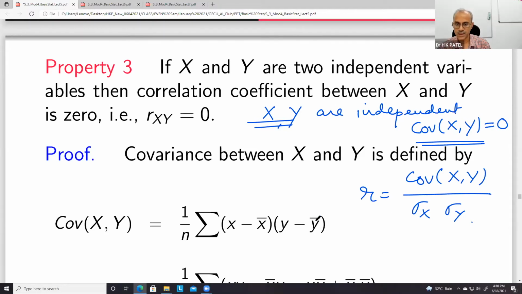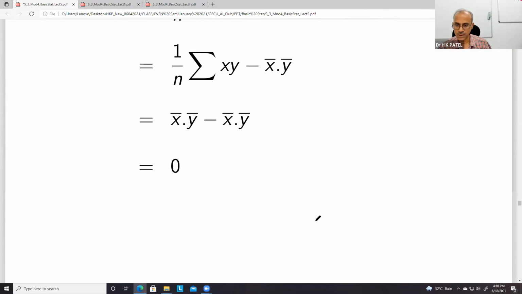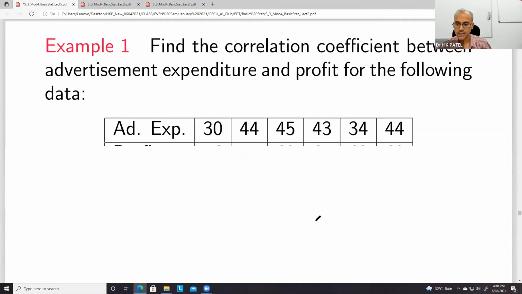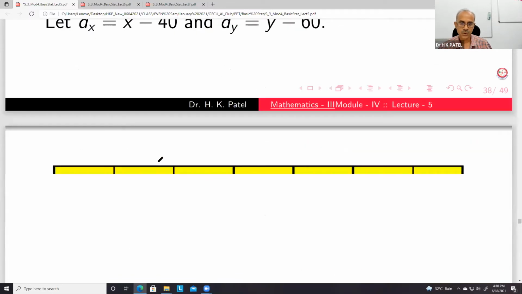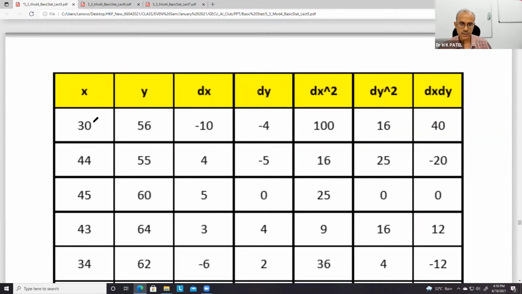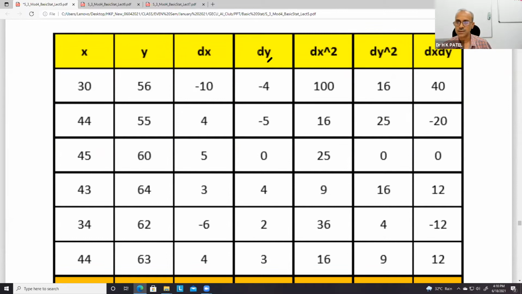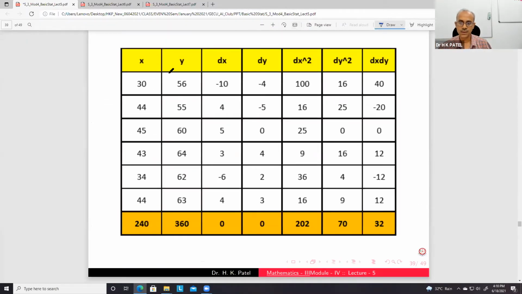Because you see that you have to generate values. You can see one example, for example this one. Suppose we have values of x, y here. This is a change of scale somewhere, dx.